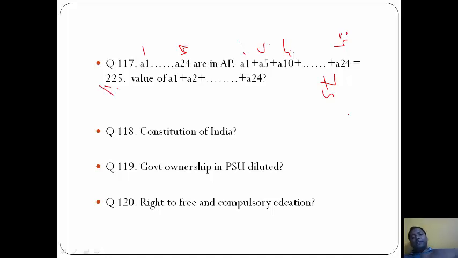Now the sum is 225 in the actual series. This means this series is 3 times the series we have assumed. So A1 is 3, A2 is 6 and A24 is 72 similarly. So to calculate this, we take 3 common, 1 plus 2 plus 3 up to 24 is 300, and 300 into 3 is 900. So the answer here is D, 900.